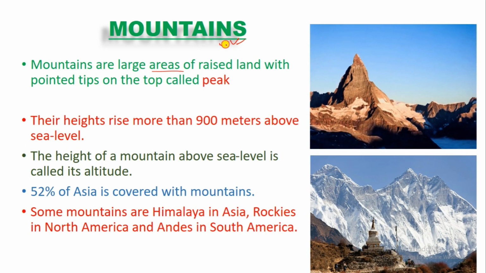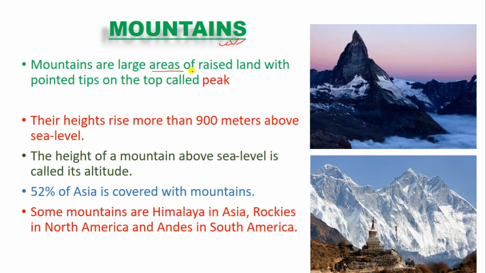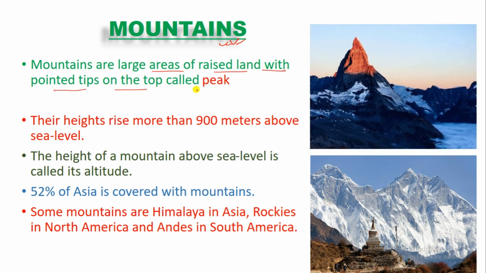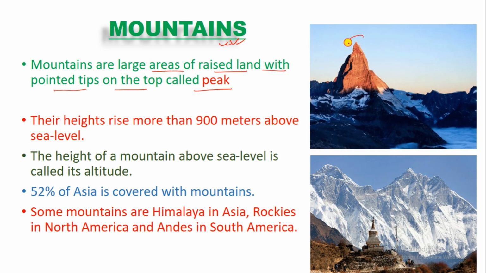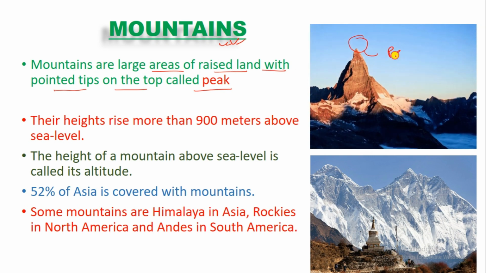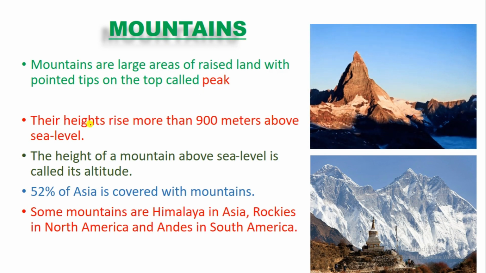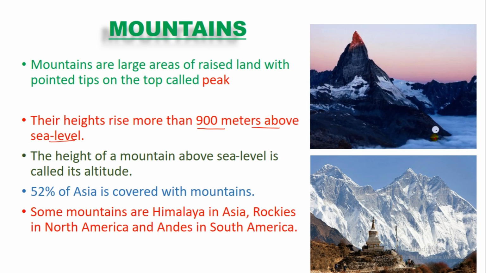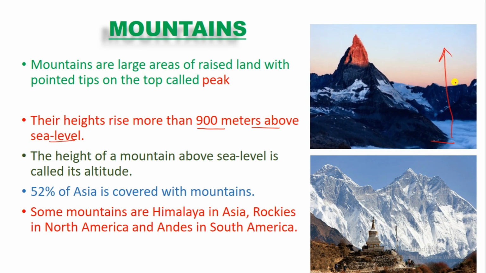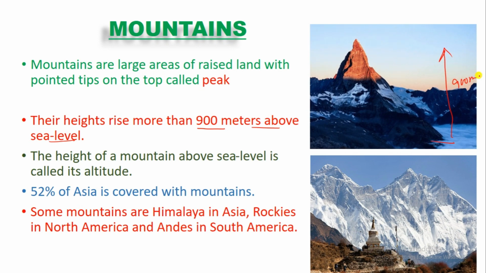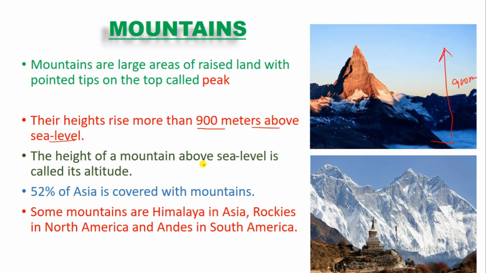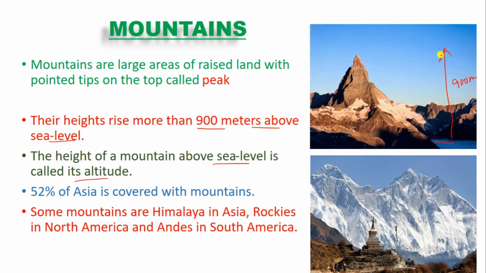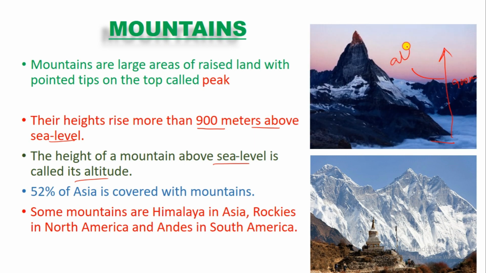So what is a mountain? Mountains are large areas of raised land with pointed tips on the top, which are called peaks. Their height rises more than 900 meters above sea level. This is the sea and this is the height of the mountain, and it may be more than 900 meters. The height of the mountain above sea level is also called altitude. That means this height from the sea is called altitude.